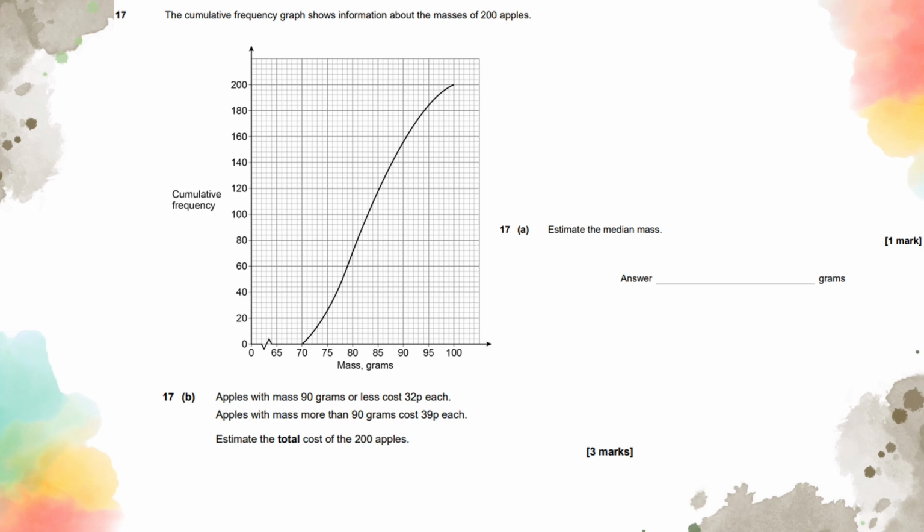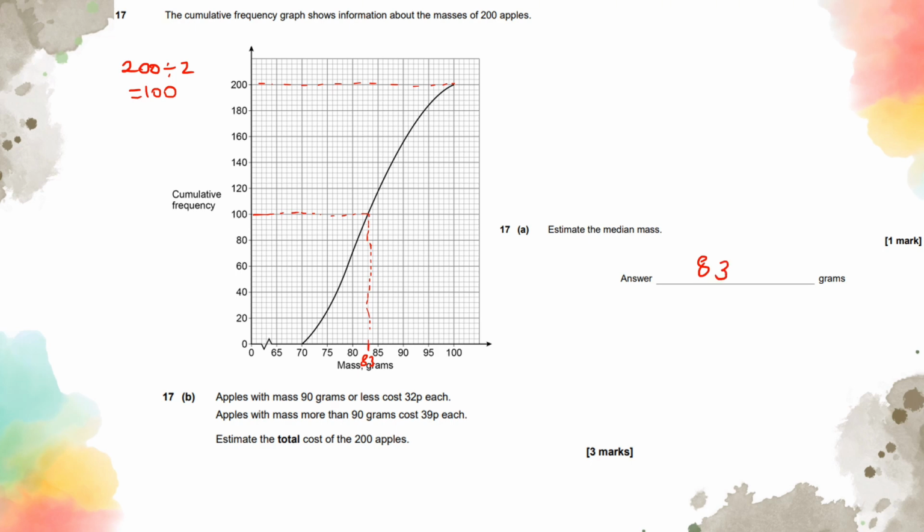Question 17, we have a cumulative frequency graph in front of us and they're asking us to estimate the median, which is the middle value. So if the maximum value is going to be 200, if I halve 200, 200 divided by 2 is going to give me the median, which is going to be 100. So on the cumulative frequency axis, I'm going to go along to 100, and as soon as I touch the curve, I will go down, which is here. And that is 83. So it's 83 grams.